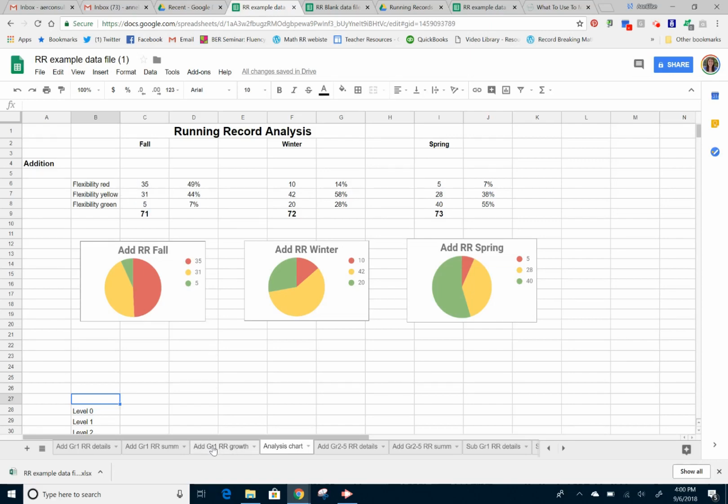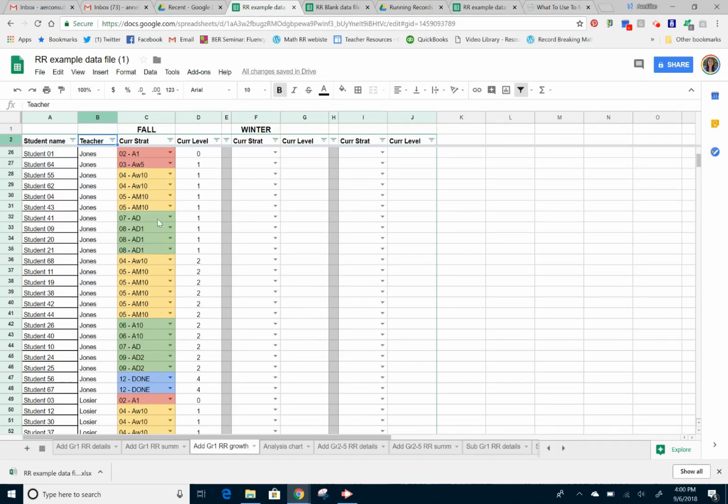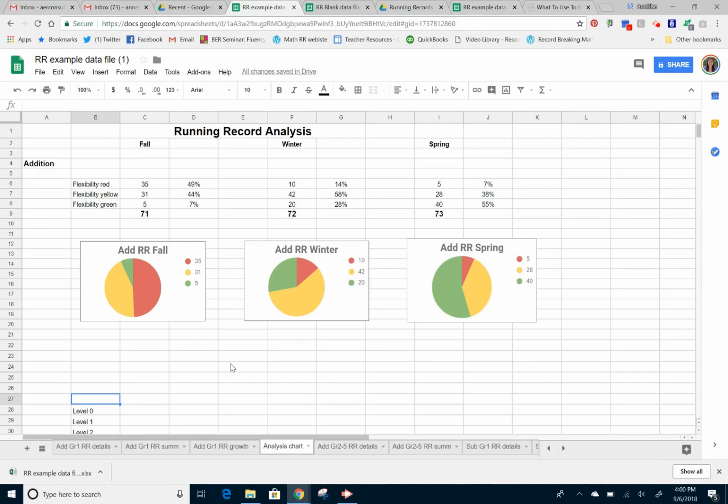I went to the file that has the strategies in here. And then I clicked on this to sort it, because I wanted to sort it by that column. Now this is all the kids in the grade level. I can scan up here and highlight those that are color coded for red. And in the bottom right-hand corner, you can see the word count. It's telling me there are 5 cells that have that value. So in that case, I could go back to my analysis chart and type in the number 5 for whatever that was appropriate for.